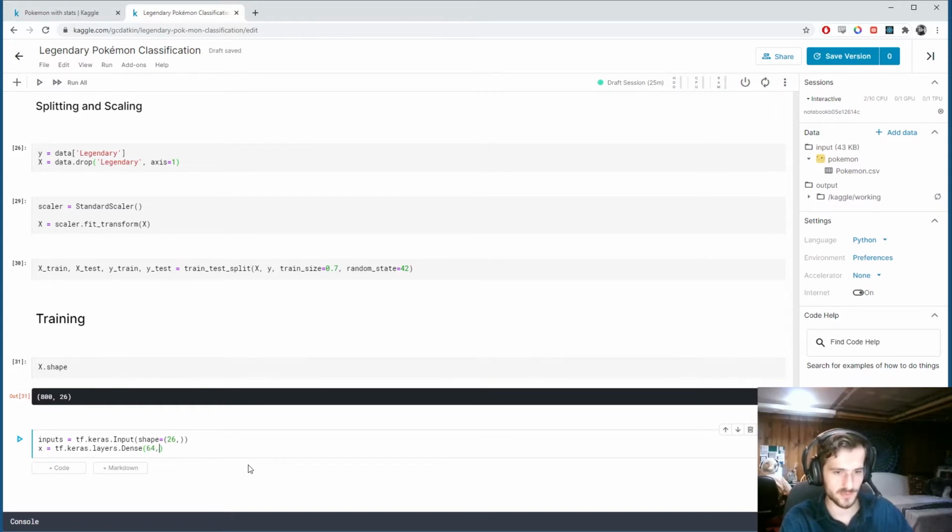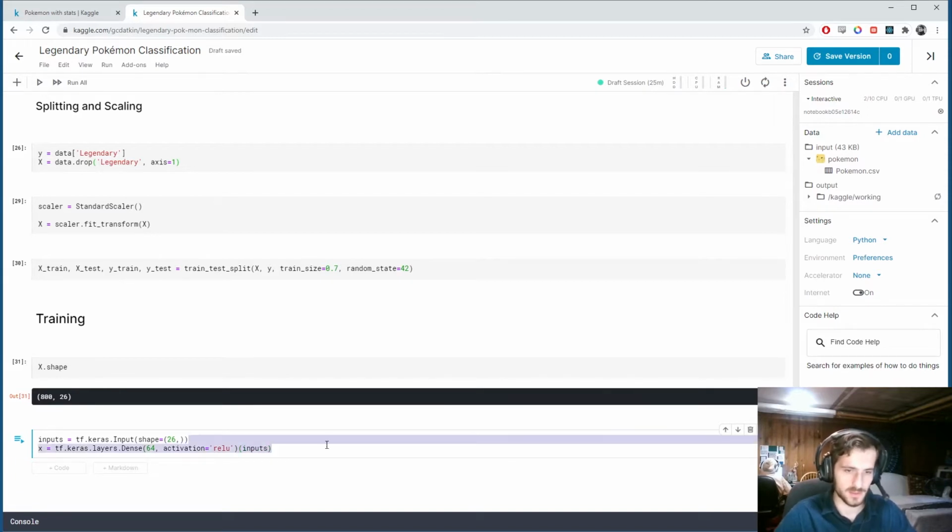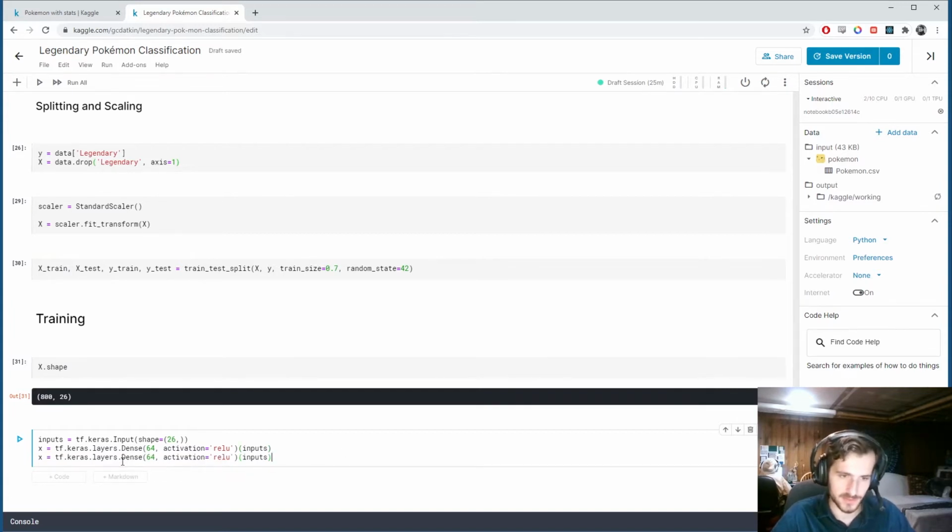And we'll use 64 activations, and we'll give it an activation function of ReLU. And we'll pass in inputs. Then we'll give it another identical layer, also hidden, also fully connected, and here we'll pass in X. Then for outputs, we'll have one more dense layer, except a single activation representing the probability estimate of the positive label.